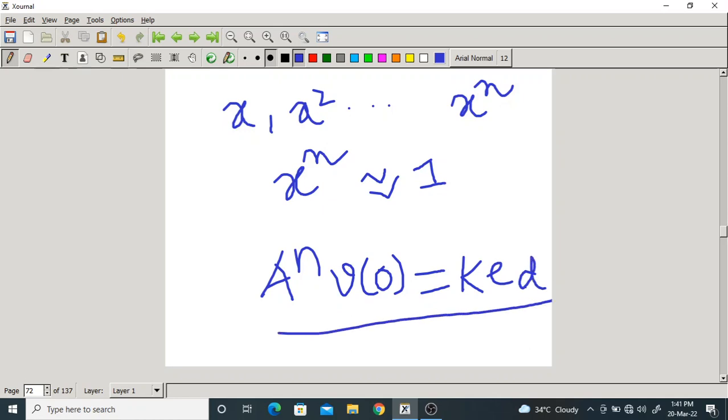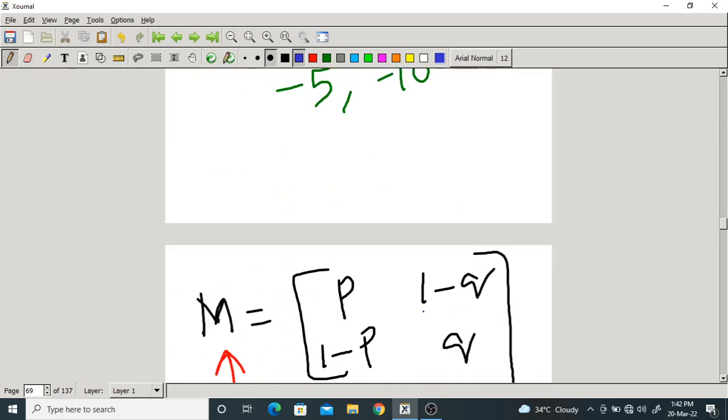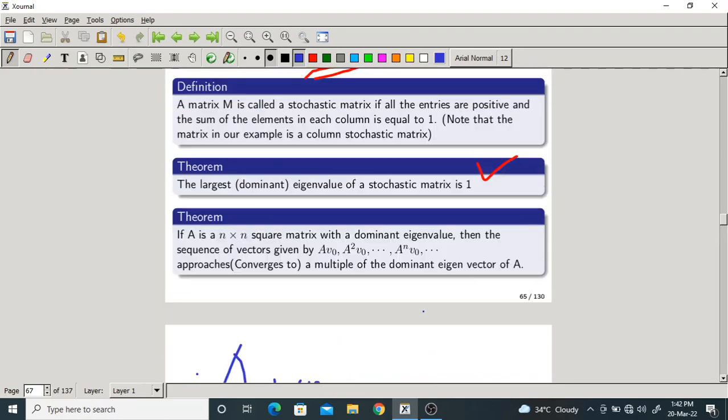Okay, so that is the definition of the last theorem. This series converges to a multiple of the dominant eigenvector of the matrix.